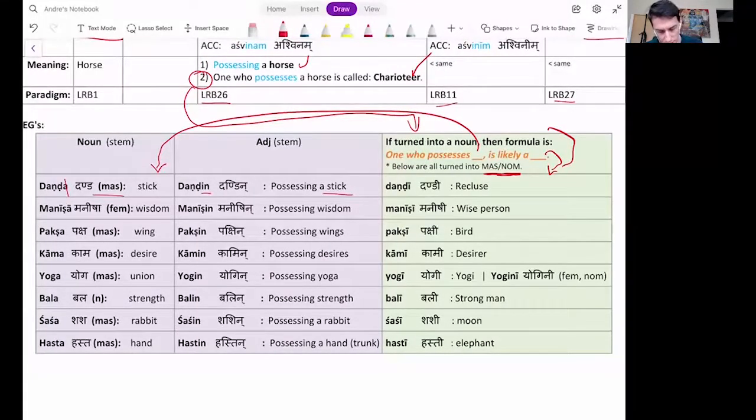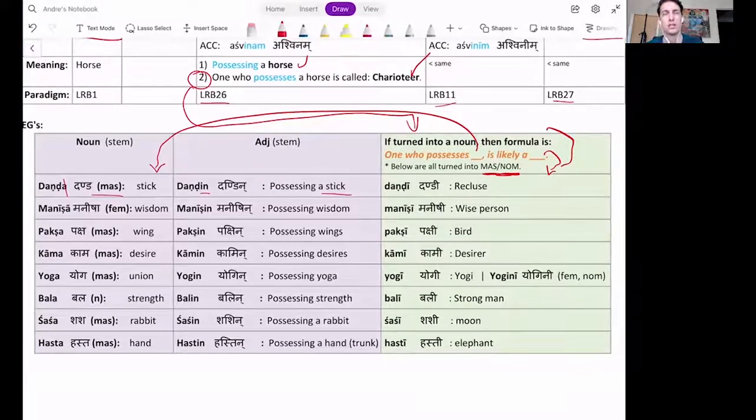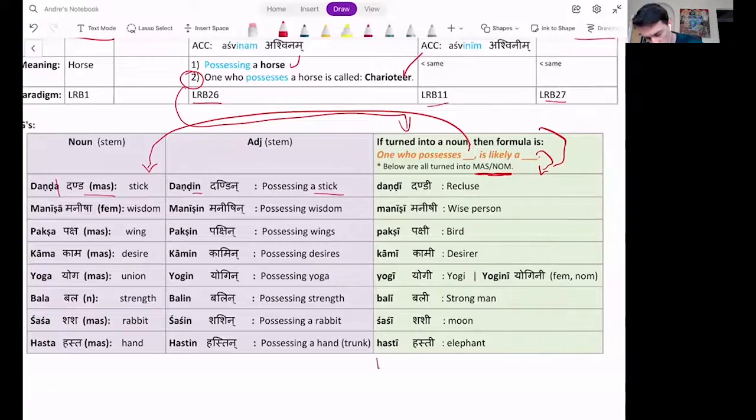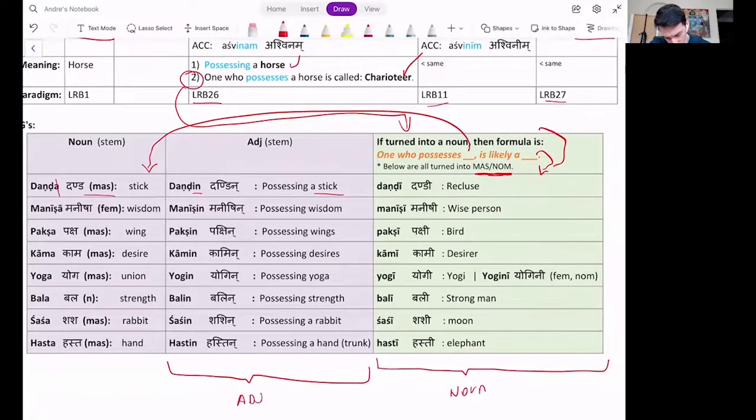Manishin, possessing wisdom. Manishi, wise person. So you can use this. This whole section here is if you use it as a noun, and this whole section is if you use it as an adjective. Paksha, wing. Pakshin, possessing wings. Who possesses wings? One possessing wings is likely a what? A dragon? I don't know. A bird. Pakshi, a bird.